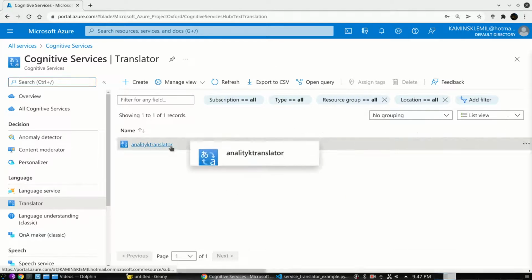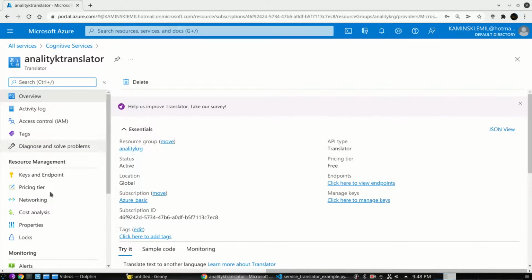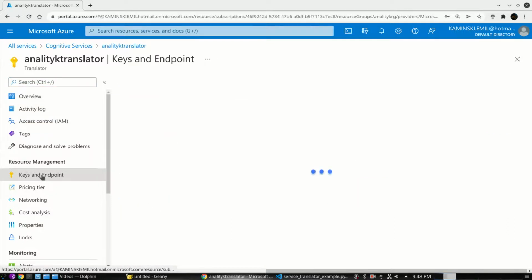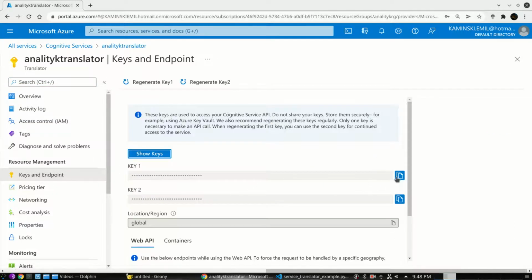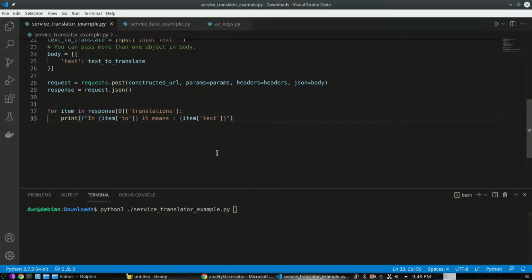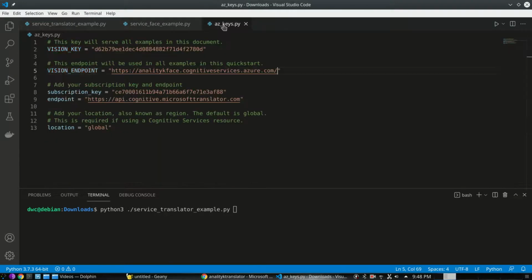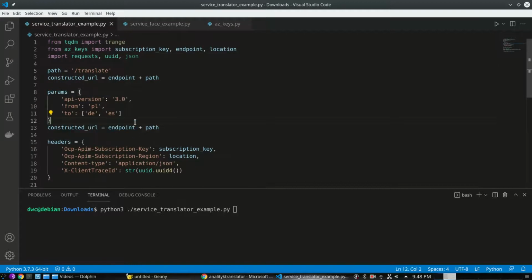If I click on it, one of the things which I can see is keys and endpoints on the left side. If I click on it, what I get is my private key which I can use to connect to those services from my own application, or actually not even mine because I copied that from the Azure documentation, which by the way is great. I just put the keys from my portal, and here is the code from the Microsoft official page. The code is very simple. I will use the Translator service to translate any text into German and Spanish. This is great. That's the response, pretty cool.